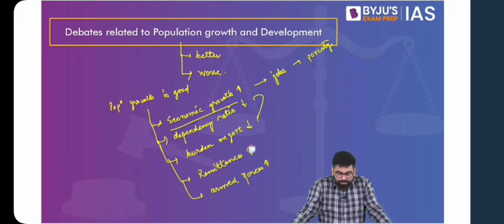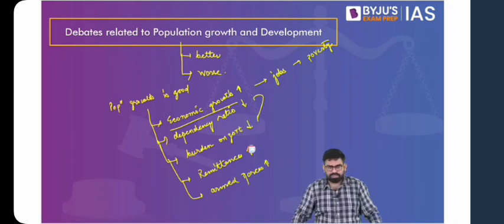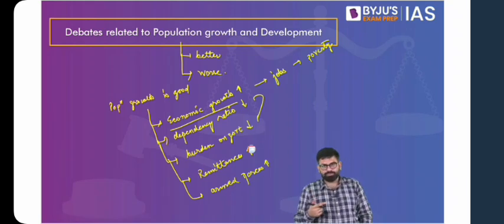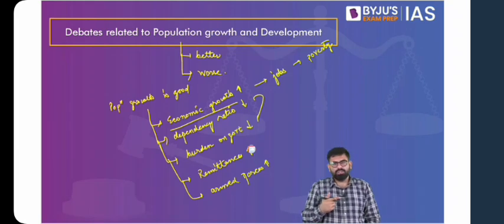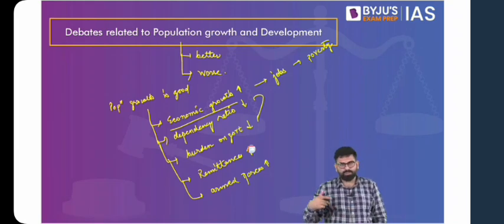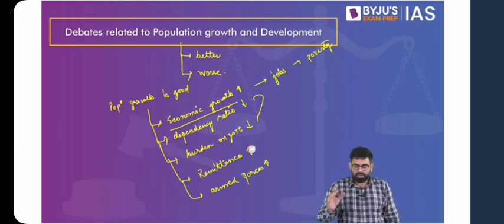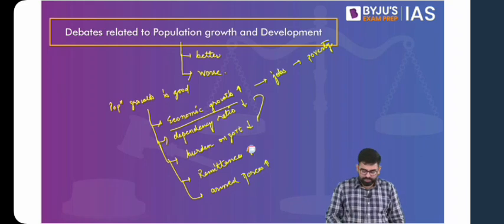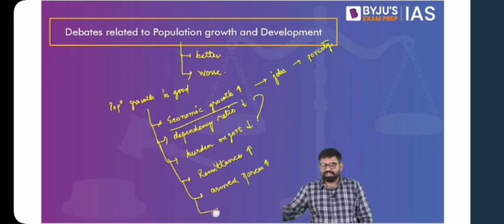And then also we can target poverty in the sense that with increased economic growth, more and more people have jobs. Then also with this, the government earns more revenue, and hence they can invest in various developmental plans and poverty alleviation schemes. So ultimately, it looks like population growth will lead to development. It will increase the standard of living of people.